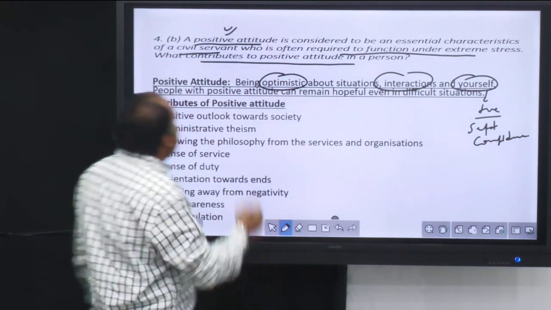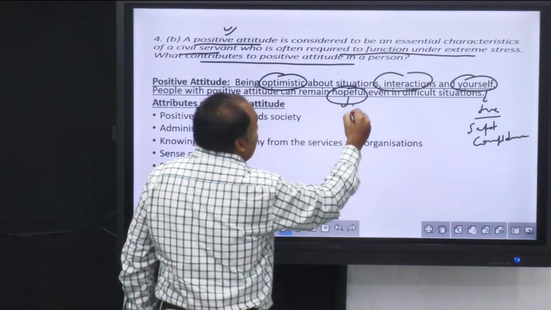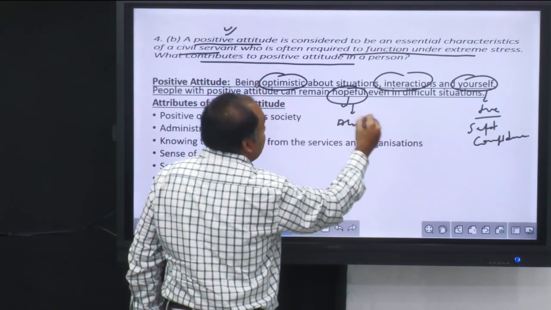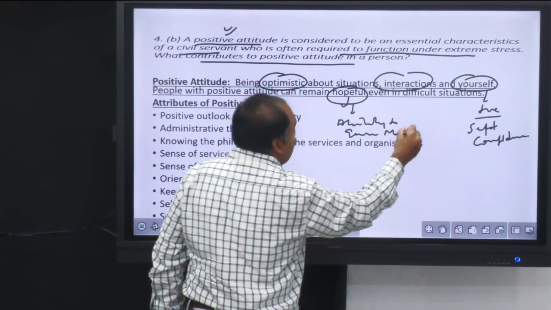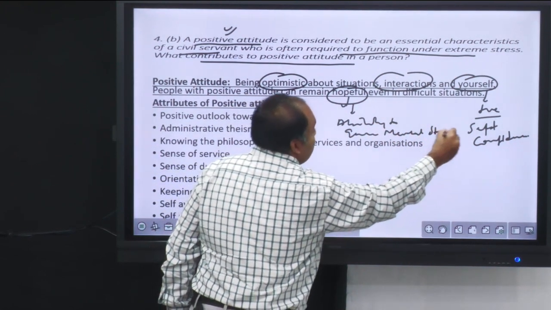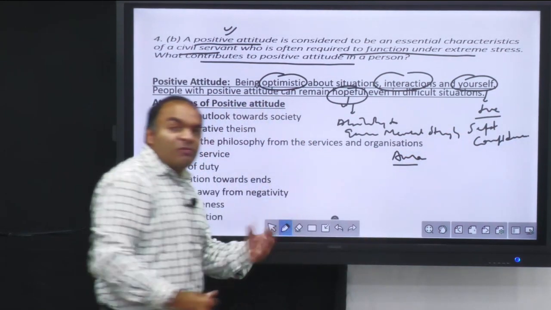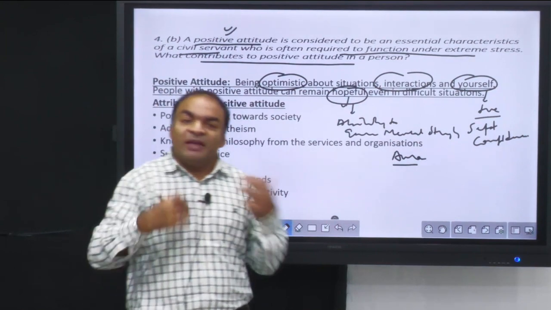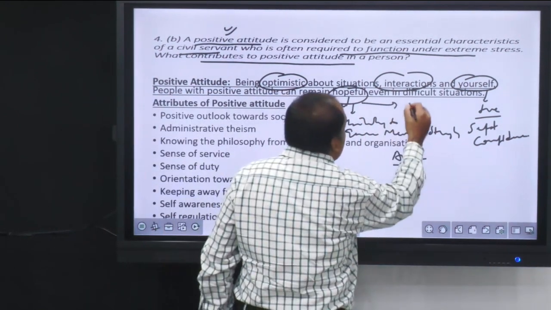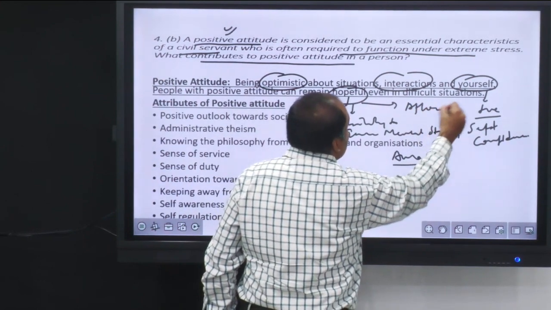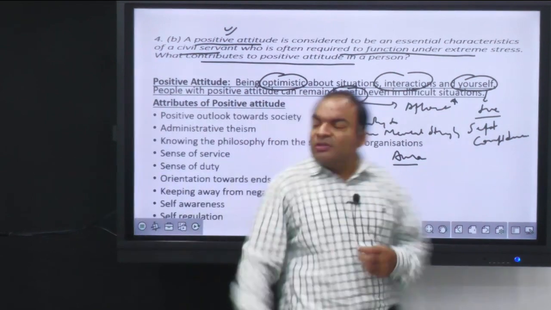Then people with a positive attitude can remain hopeful. So it is about the ability to garner mental strength. Sometimes we use the word aura also. Why aura? Because a positive attitude brings an aura in a person to achieve great things. Right? So that is what keeps you afloat in difficult situations. Now, what are the attributes of positive attitude? So this is the first part.